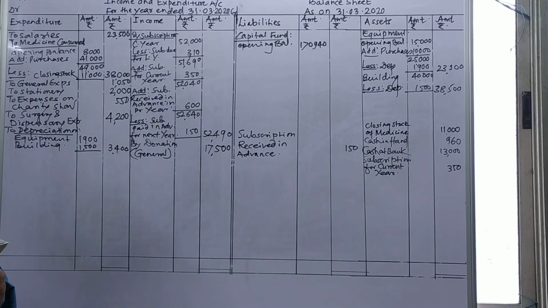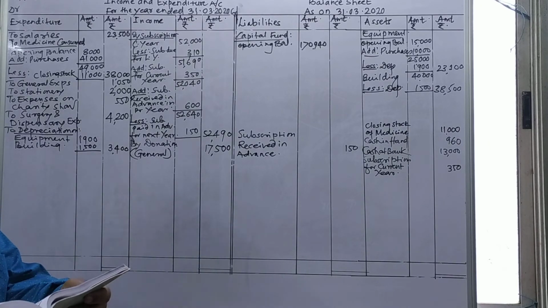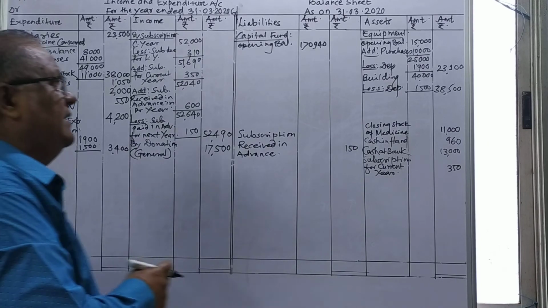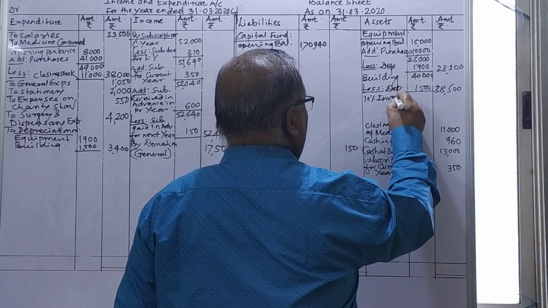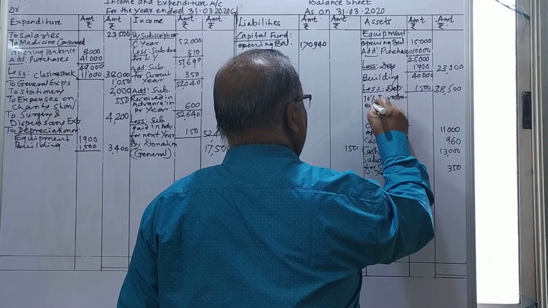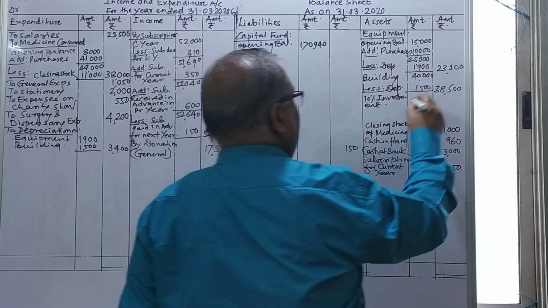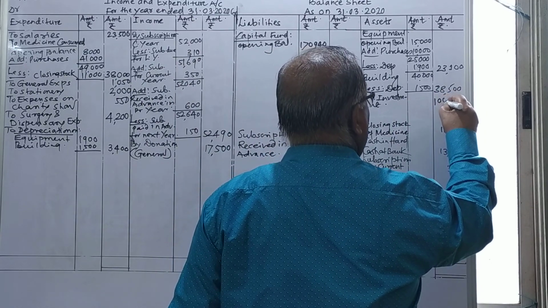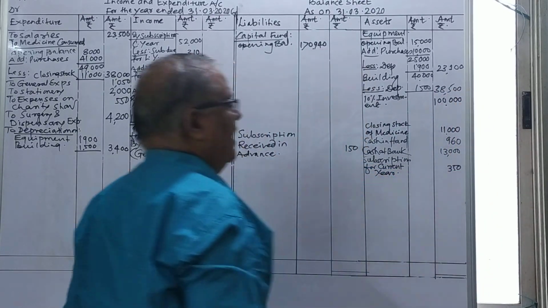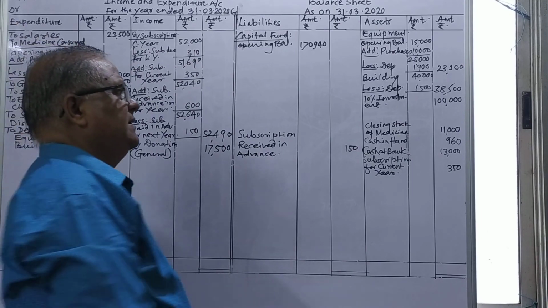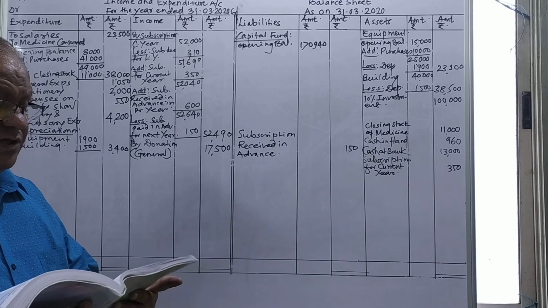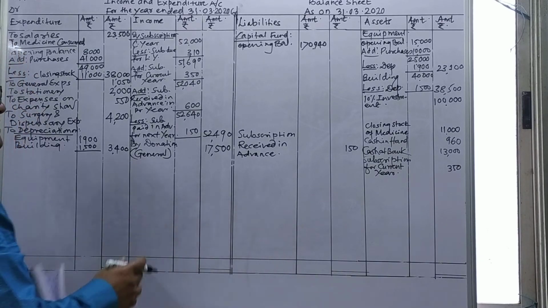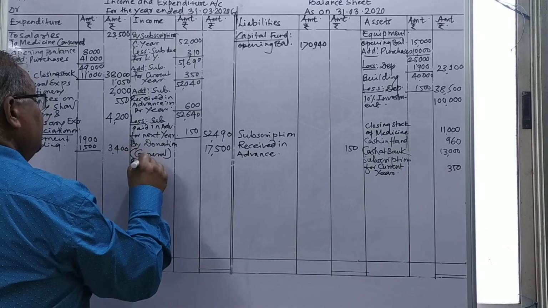After general donation, interest on investment 10,000 it is received, and if you calculate 10% investment is there, I'll take your investment on the asset side, 10% investment, which is given in the additional information. Amount being 1 lakh, there will not be any changes, because if you calculate 10% on that, it comes to 10,000, and they already collected 10,000 interest on investment. Therefore, it is an income by interest on investment.